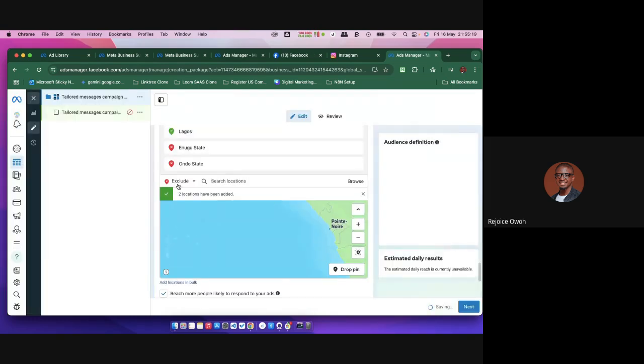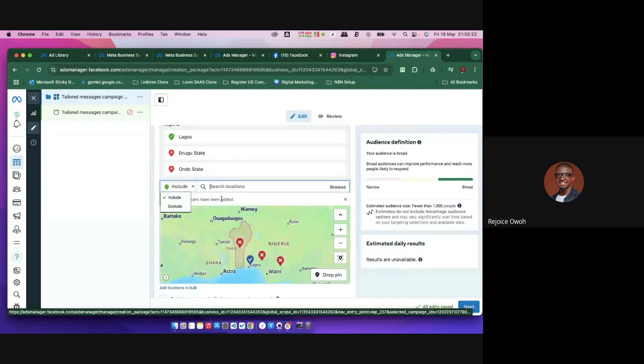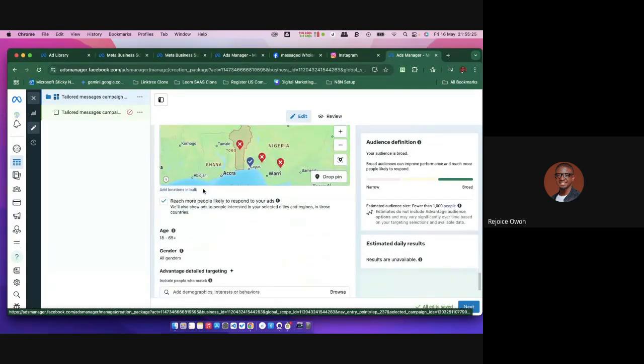Okay, I left it as exclude. Actually, that's why it's like this. So I would have changed this particular one to include, right? But on a normal basis, you've got to get the idea of how to add this.